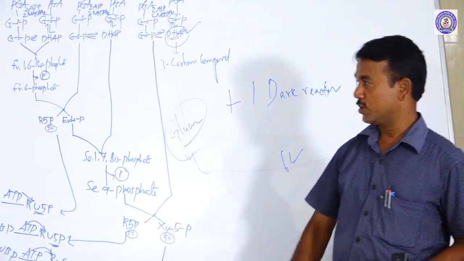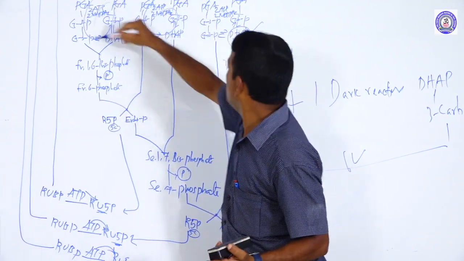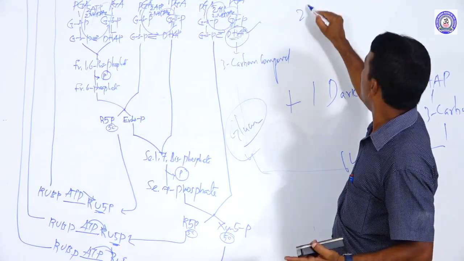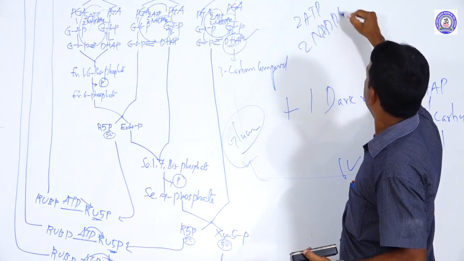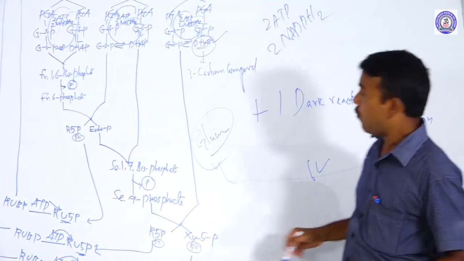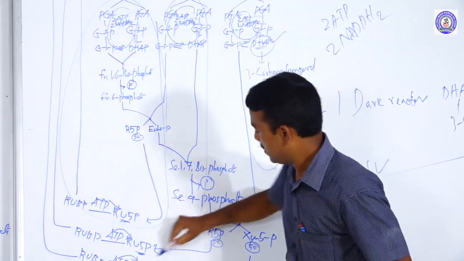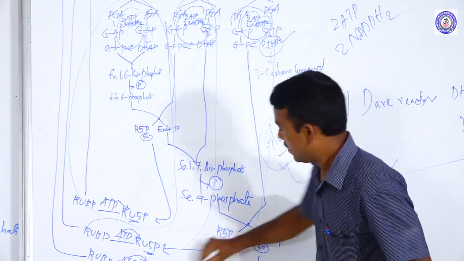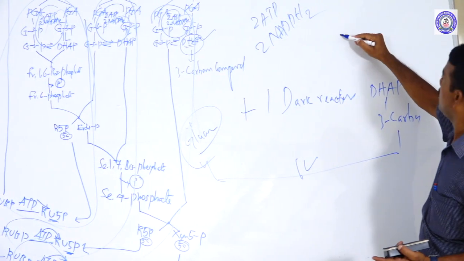Okay, the only one question to ask. Up to reduction, 2 ATP and 2 NADPH2 are used for each cycle. How much ATP and how much NADPH2 is consumed?